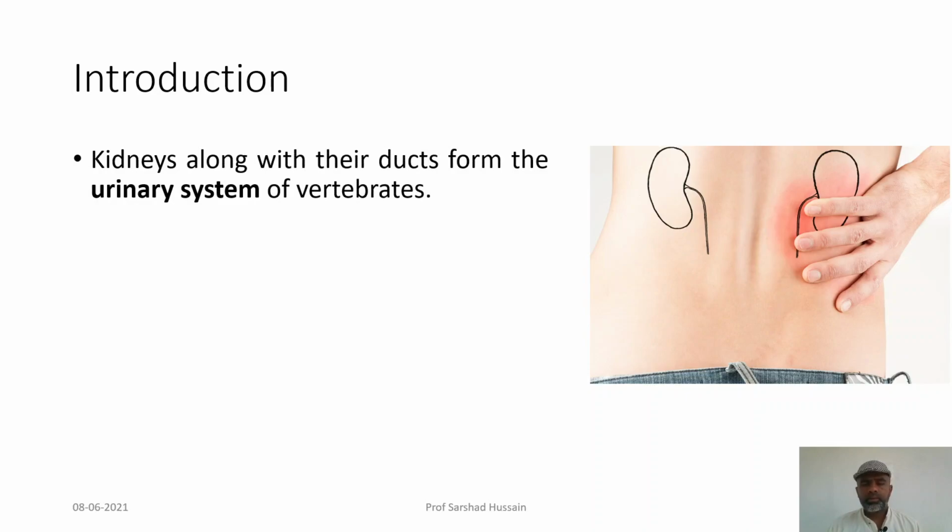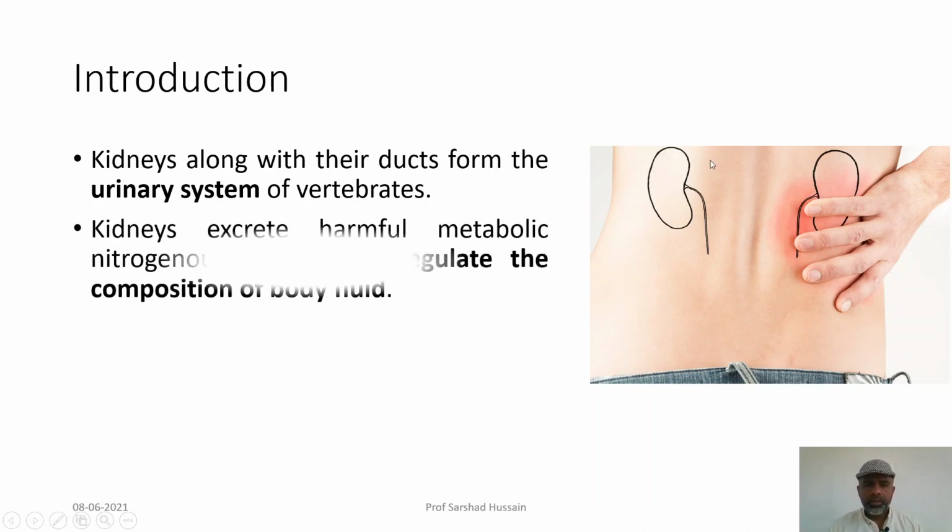Kidneys, along with their ducts, basically form the urinary system of vertebrates, and their function is to excrete harmful metabolic nitrogenous wastes.